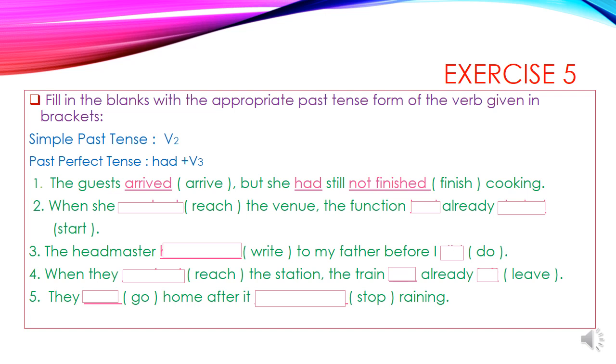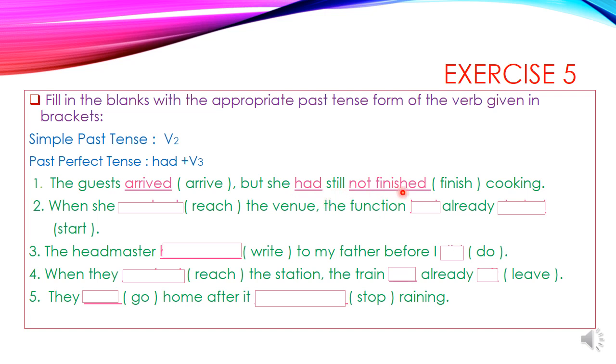Here V2 form of arrive is arrived. And past perfect tense, how can we make? Had plus V3 of finish is finished. Here we have used the word not because but came, so we have to use a negative meaning. So we use had still not finished.